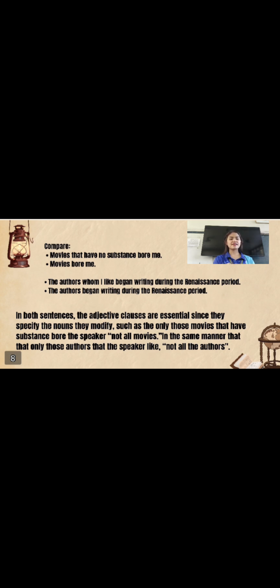In both sentences, the adjective clauses are essential since they specify the nouns they modify. Only those movies that have no substance bore me, the speaker, not all movies. In the same manner, only those authors that the speaker likes, not all the authors.